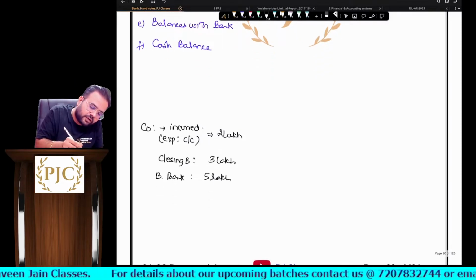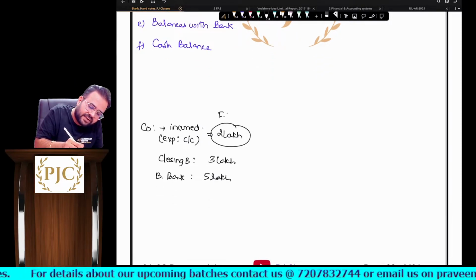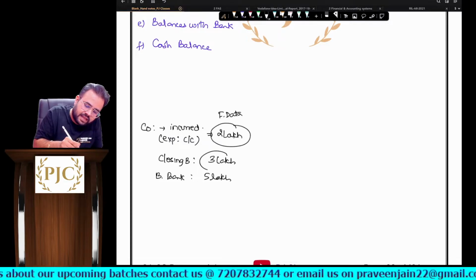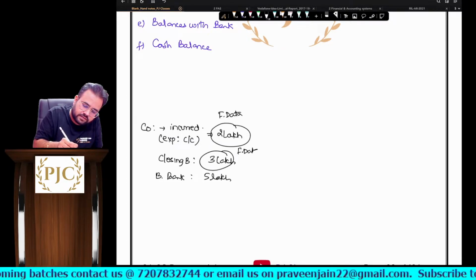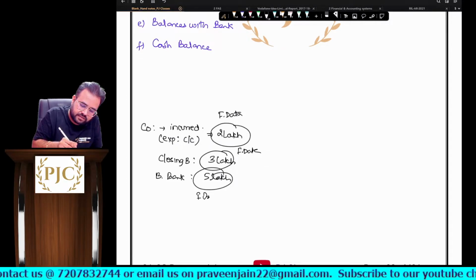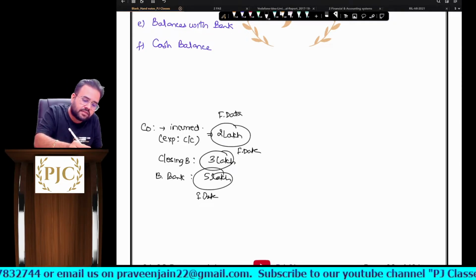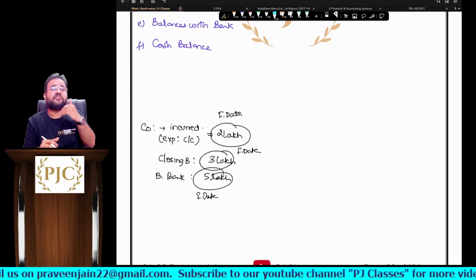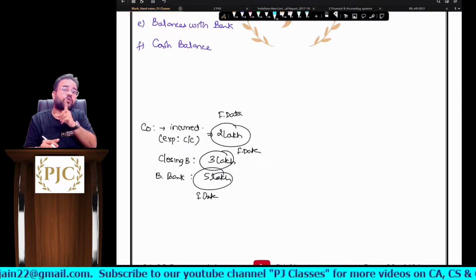Okay. Now can I say 2 lakhs is financial data? Answer is yes. 3 lakhs is financial data? Answer is yes. 5 lakhs is financial data? Answer is yes. Agreed? Now, sir, don't you think this reporting will be accurate? This reporting will be accurate when?